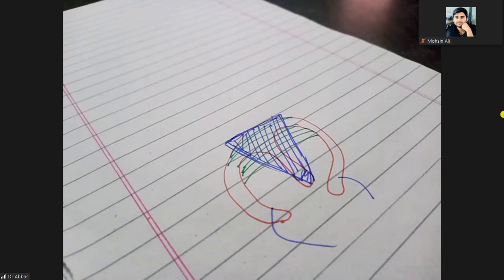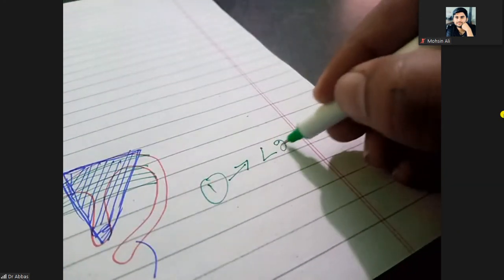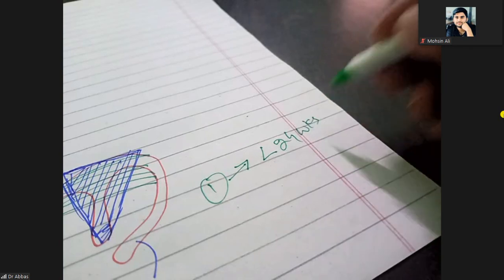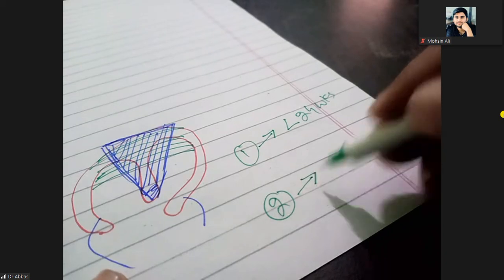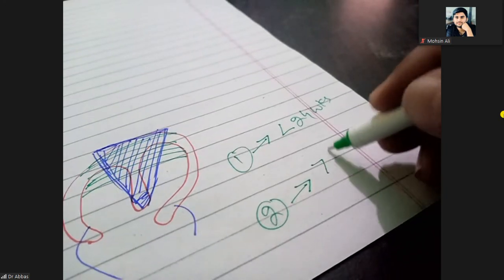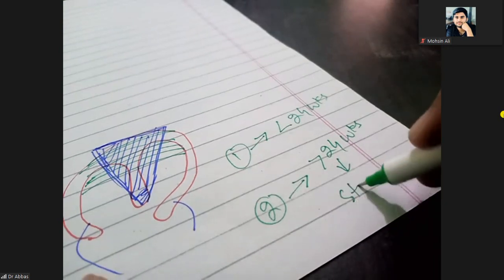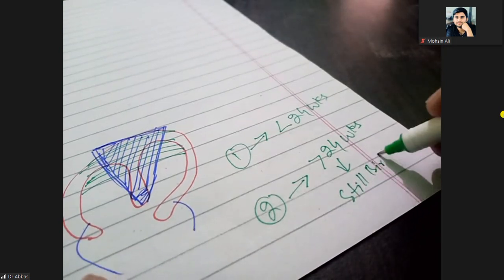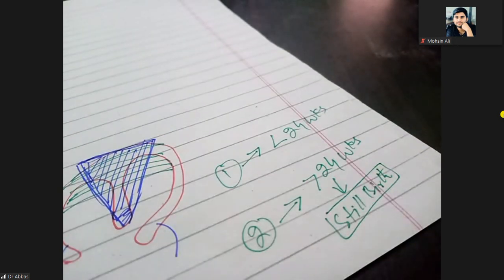Here is one female who has lost her baby before 24 weeks. You can call it abortion. But the second female has lost her baby after 24 weeks, but that baby was a stillbirth.